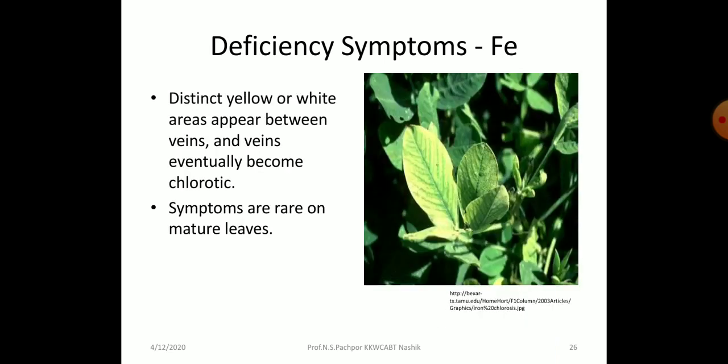Then iron. Distinct yellow or white areas appear between veins, and veins eventually become chlorotic. So this yellow color develops between the veins of the leaves, and when these symptoms continue, they become chlorotic. Symptoms are rare on the mature leaves, meaning maximum symptoms are found on the younger leaves, because iron is an immobile element.